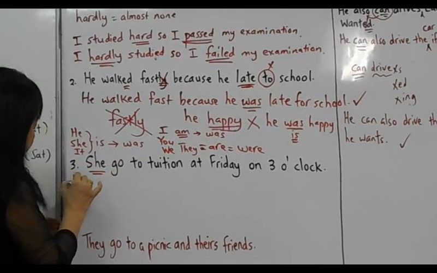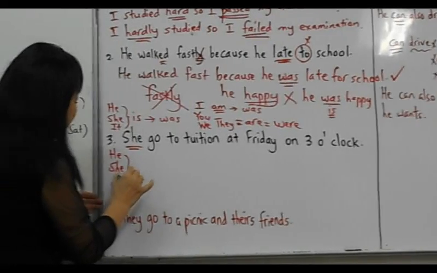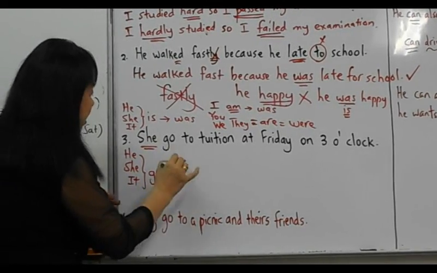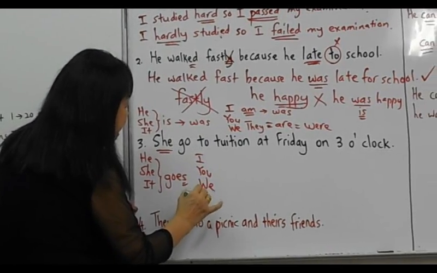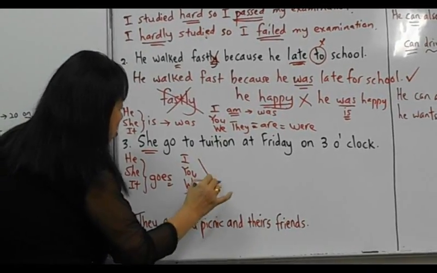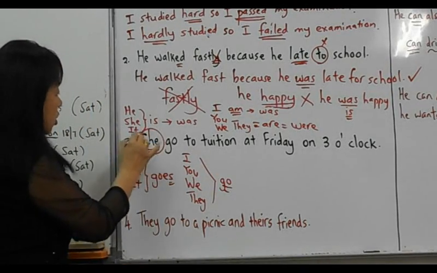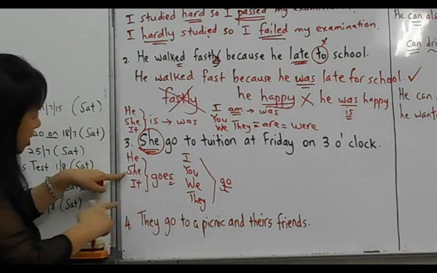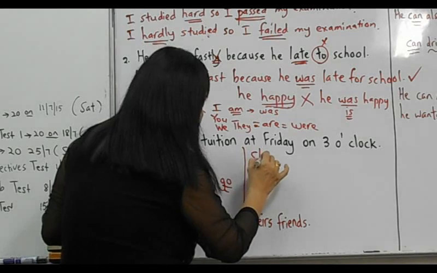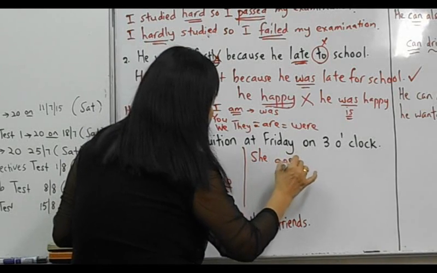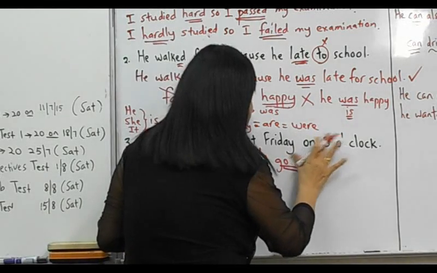Remember? He, she, and it. The verb you must put S. I, you, we, and they. The verb you cannot put S. No S. Here it is she. So you see, she, you must put S. Therefore, the sentence would be she goes. Okay? She goes